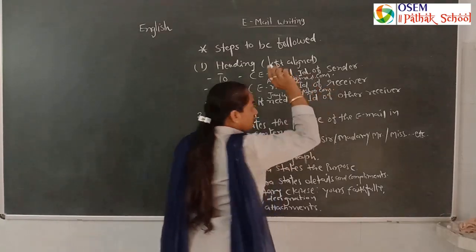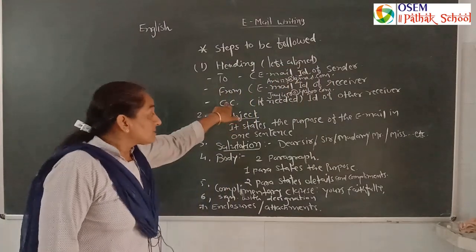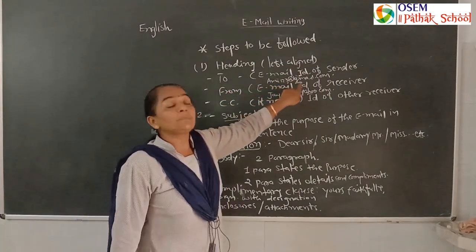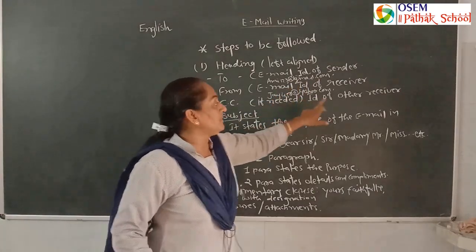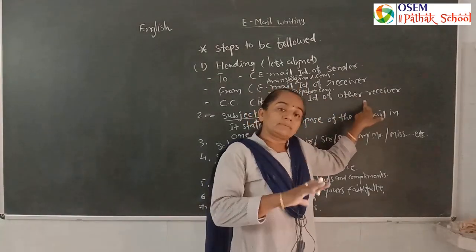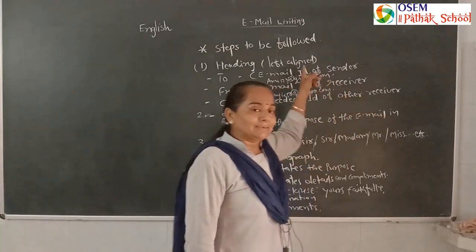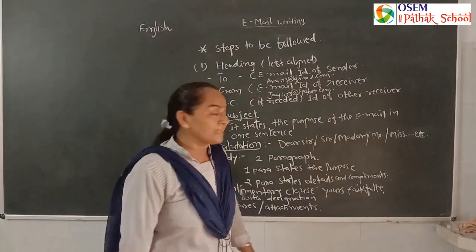@yahoo.com. Here we can make another ID. CC is for another person. If the receiver is not present, at that time we need another ID. CC means carbon copy. That is the email. We can send it to one another ID.